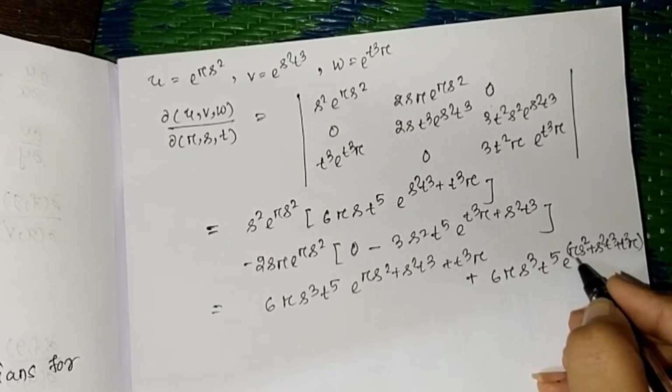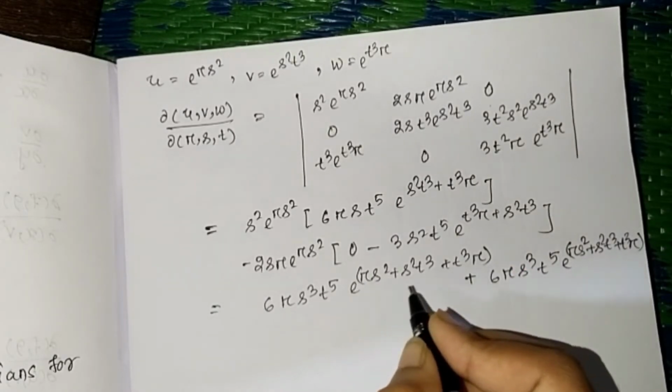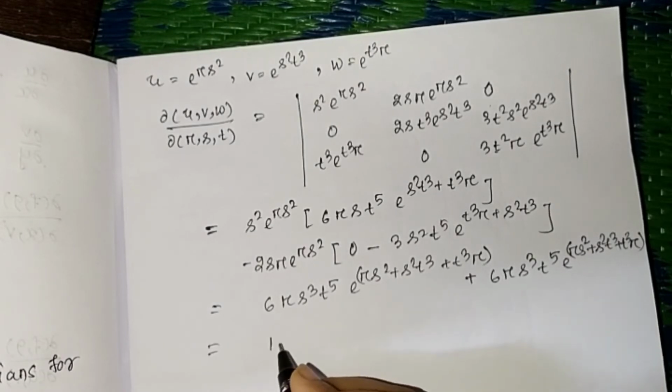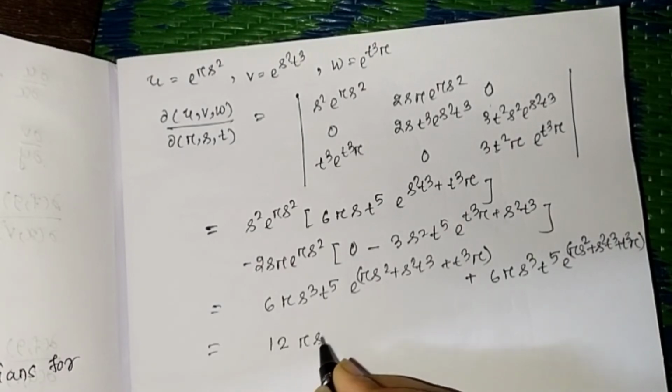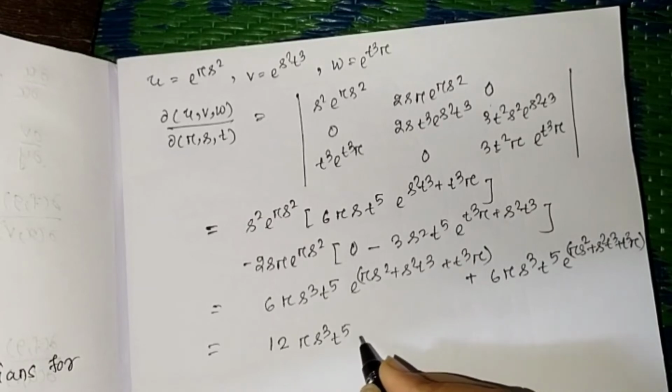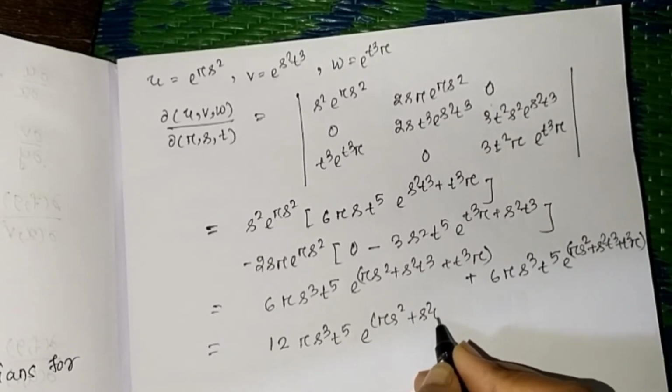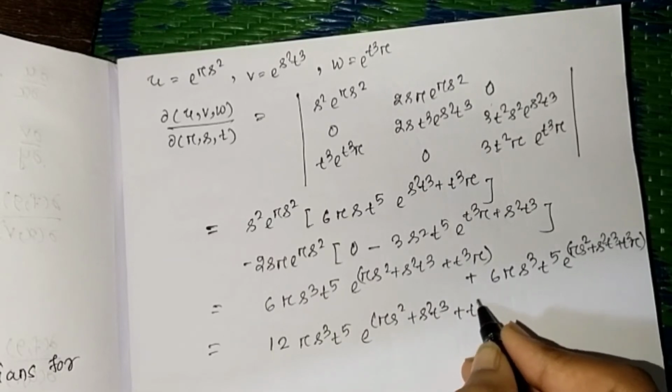We will arrange this value. So that is the same, 6 plus 6 is 12. So 12 r s cube t to the power 5 into e to the power r square plus s square t^4 plus t^4 r.